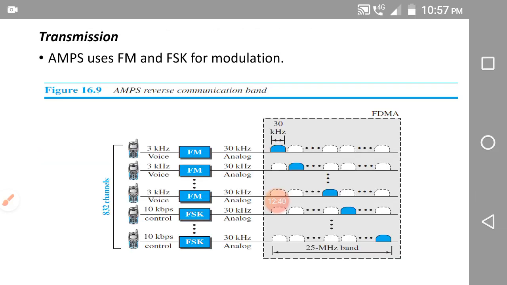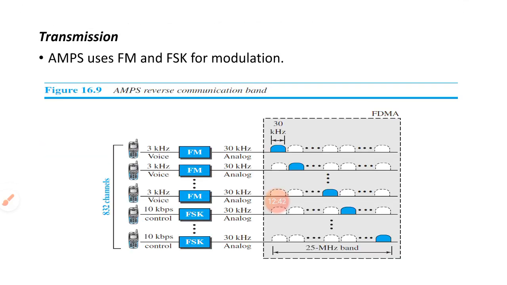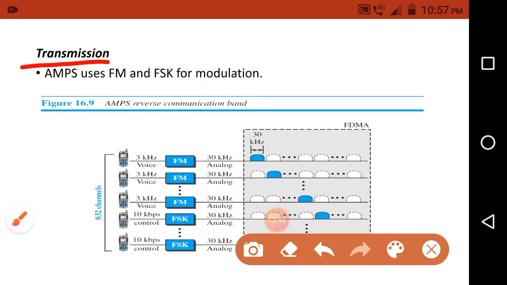So next, the last point in the first generation is transmission. Here in the transmission we perform modulation. We need to modulate the signal before transmitting it.